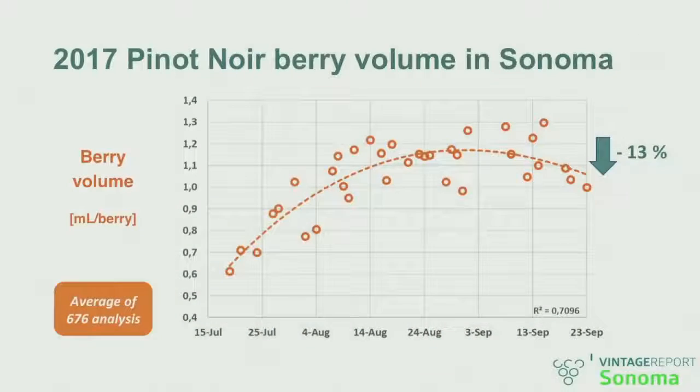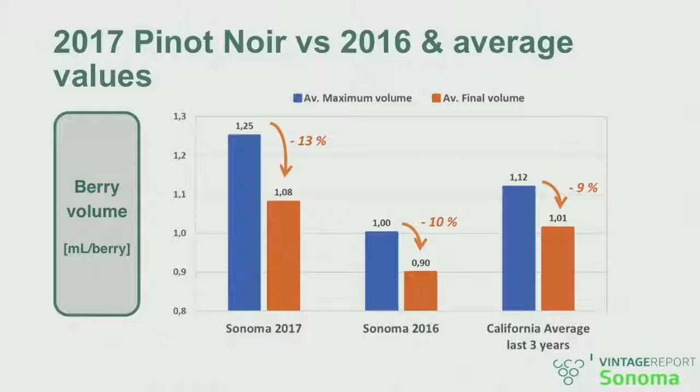In terms of volume, again, it's not as bad as what we've seen with Cabernet Sauvignon. We lost berry volume, but only 13%, which is more, but not so much more, as it was with Cabernet Sauvignon if you look at the average in California or how Sonoma was over the last 2 years.